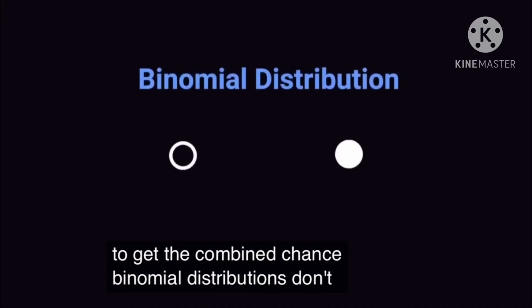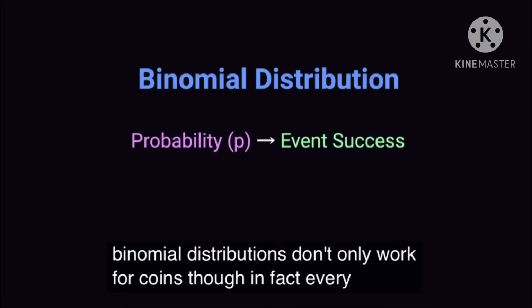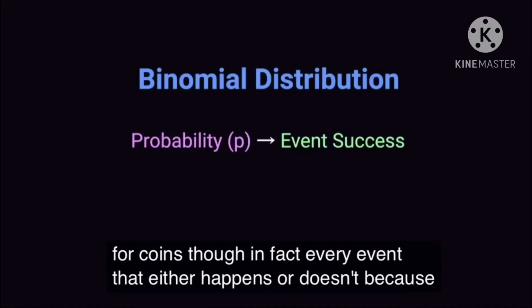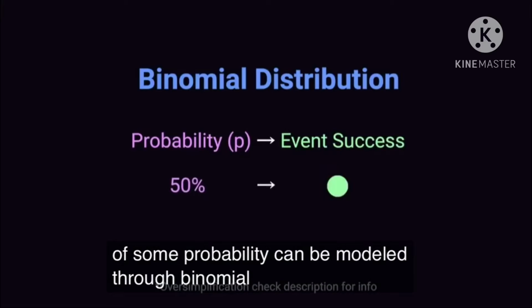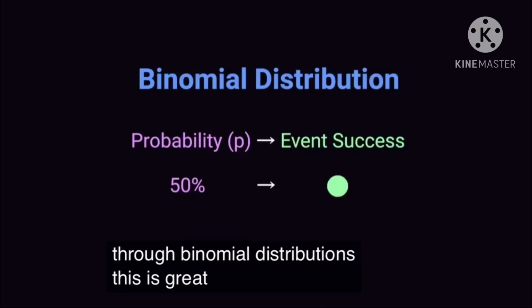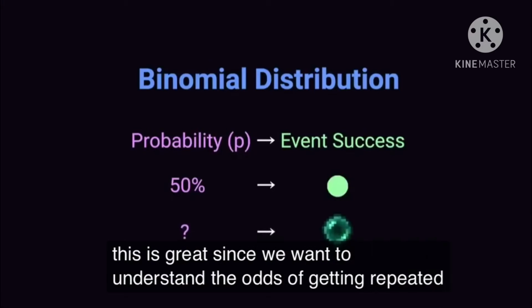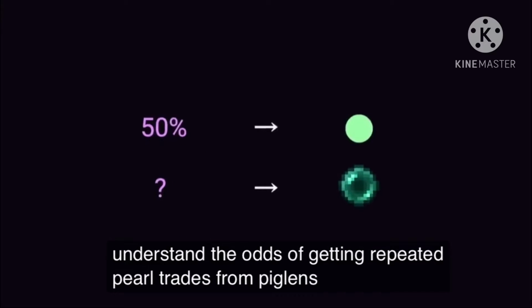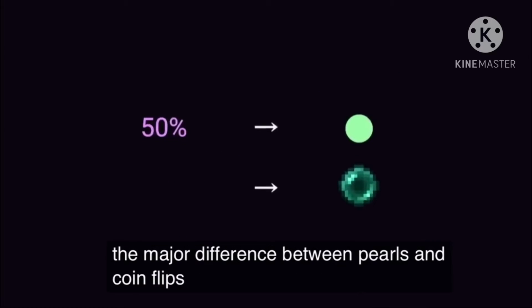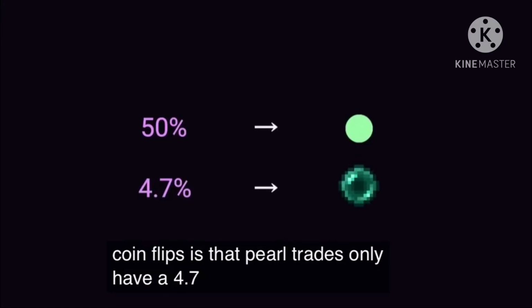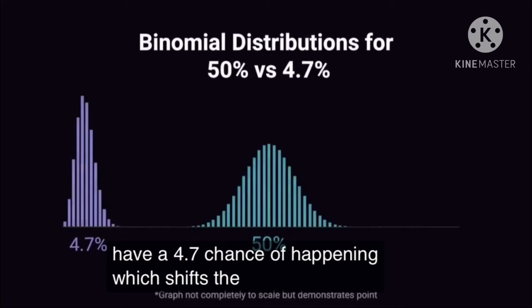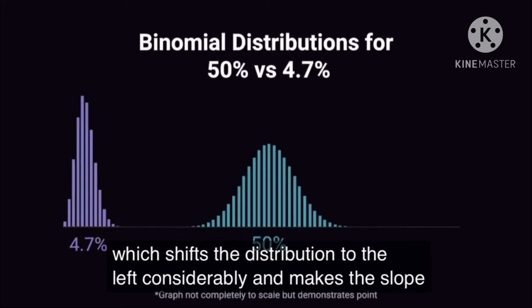Binomial distributions don't only work for coins though. In fact, every event that either happens or doesn't because of some probability can be modeled through binomial distributions. This is great since we want to understand the odds of getting repeated pearl trades from piglins. The major difference between pearls and coin flips is that pearl trades only have a 4.7% chance of happening, which shifts the distribution to the left considerably and makes the slope a lot steeper.